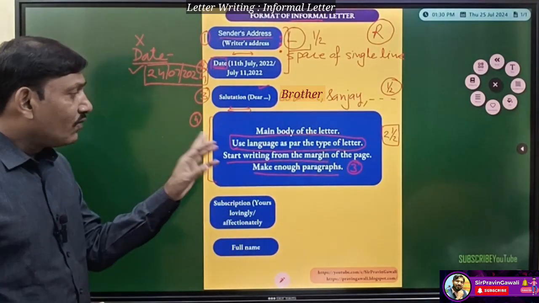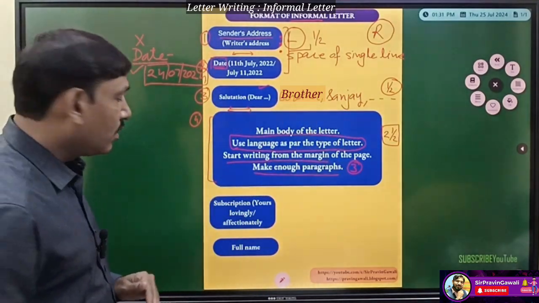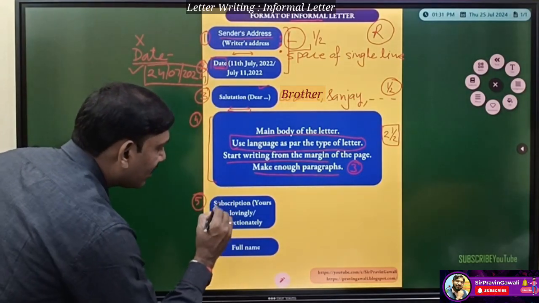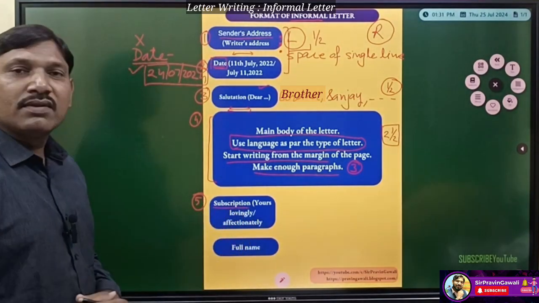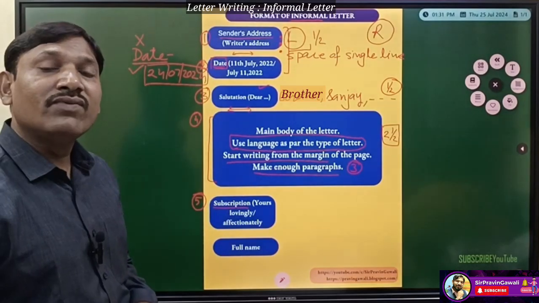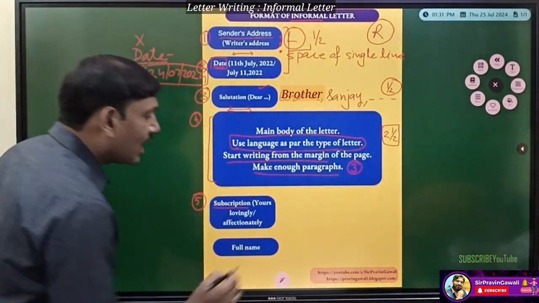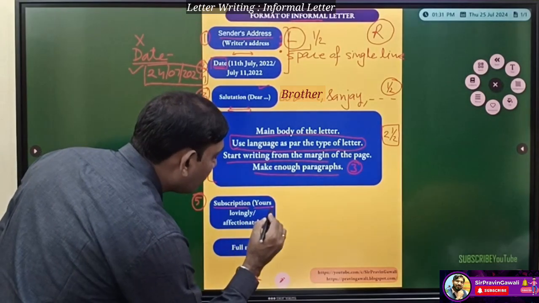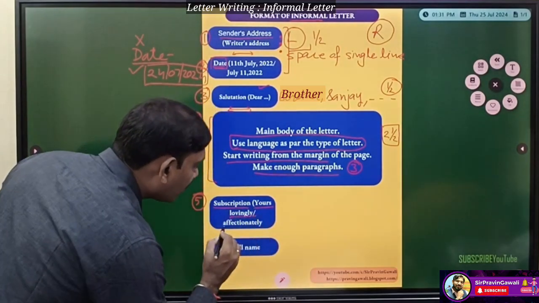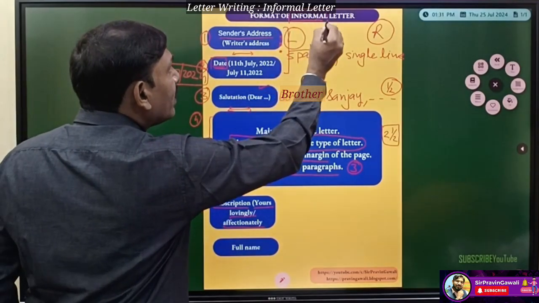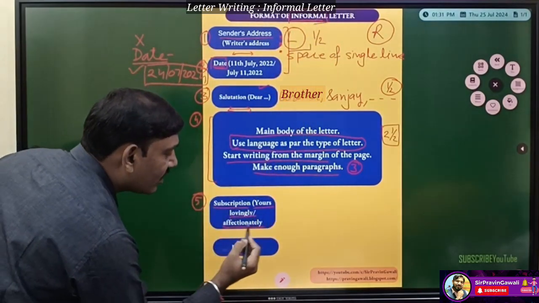Now students, after concluding the main body of the letter, we have to write the subscription. This is the fifth and last part, called the subscription. What is subscription, students? When we finish our letter writing, we should write the subscription. It can be written in this way: yours lovingly, yours affectionately. This is an informal letter, so we can use lovingly or affectionately.